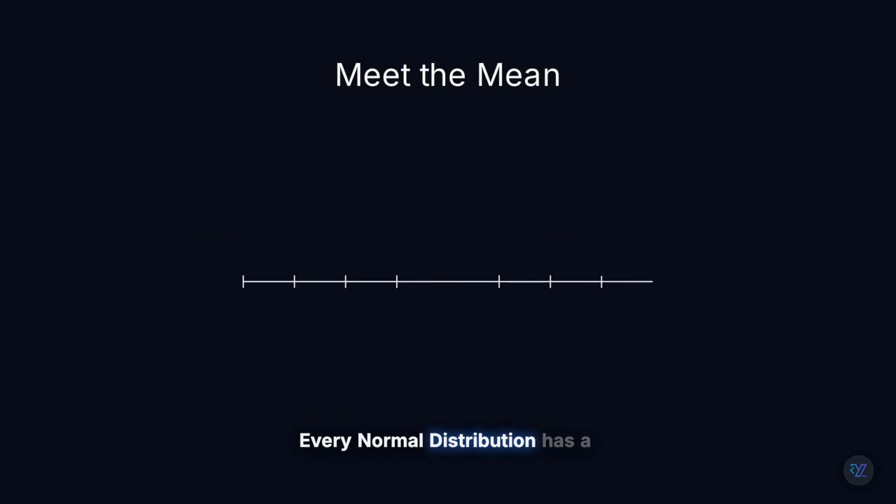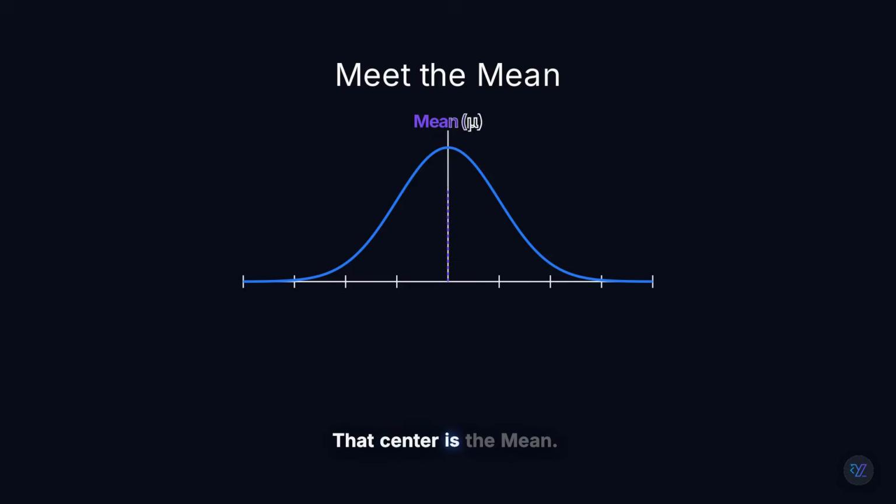Every normal distribution has a center. That center is the mean. In a normal distribution, the mean sits exactly at the highest point of the curve. And here's something beautiful. The left side is a mirror image of the right. That means the distribution is perfectly symmetric. If you fold it down the middle, both sides line up exactly. That's one of the defining features of the normal distribution, perfect symmetry.